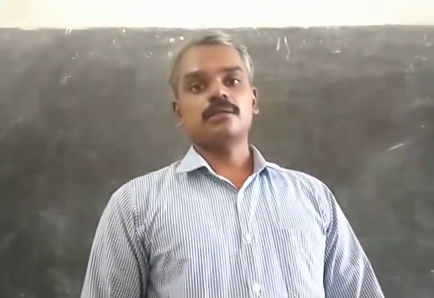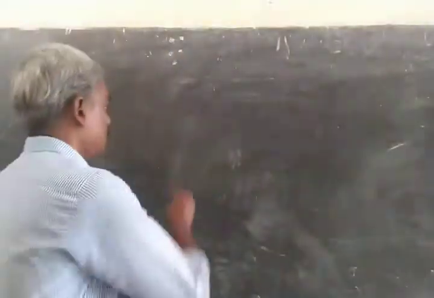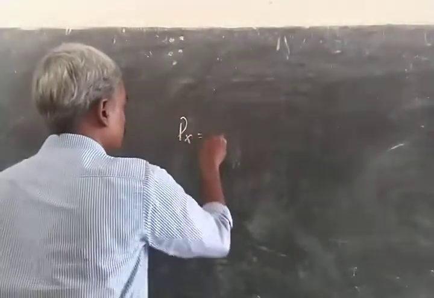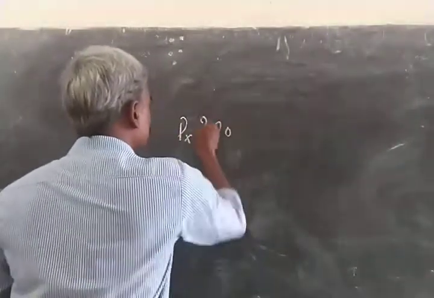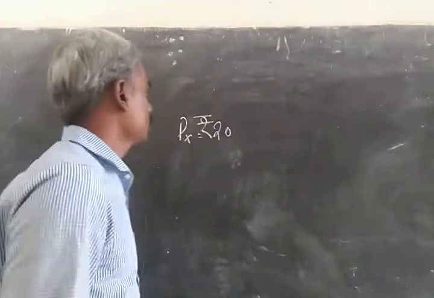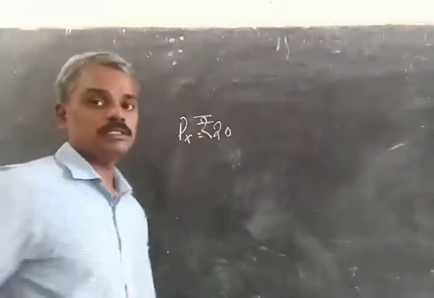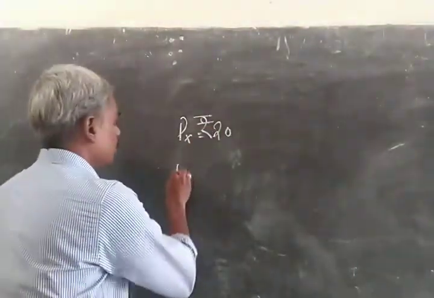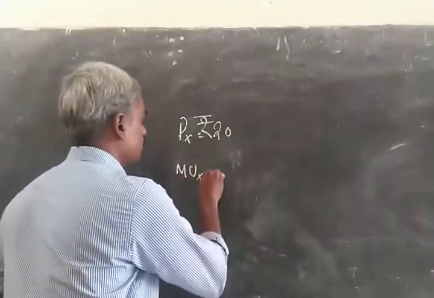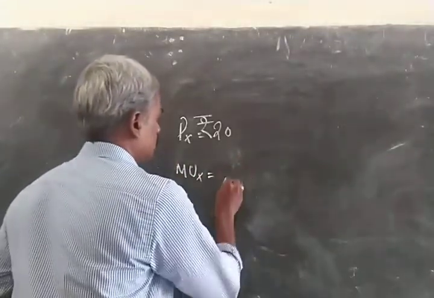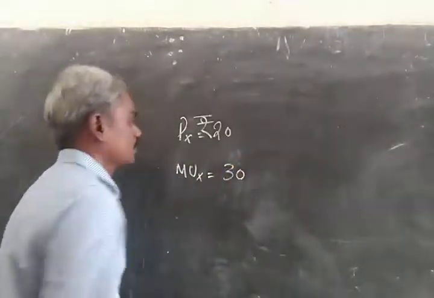Suppose the price of X is 20 rupees, and he sees that the marginal utility that he derived from X is 30.